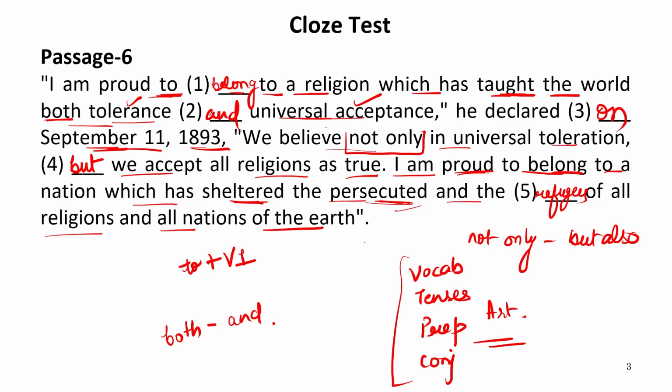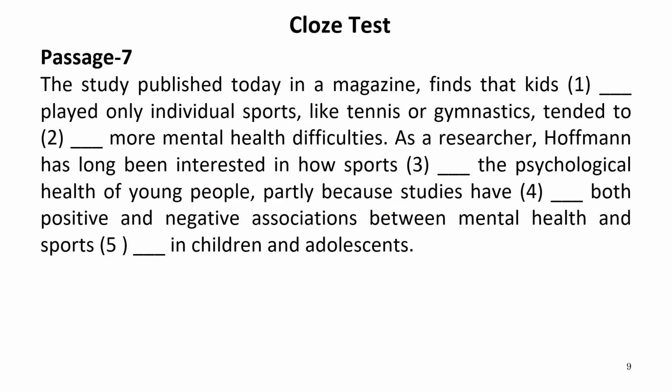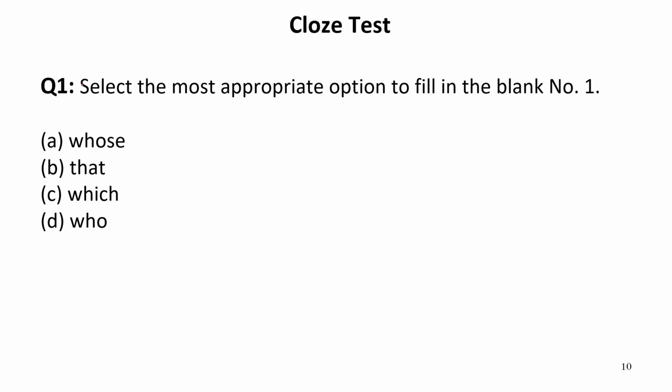Now let us move to the next passage. I hope all your answers are correct as well. So this is passage number 7. The study published today in a magazine finds that kids dash played only individual sports like tennis or gymnastics tended to dash more mental health difficulties. Now here the first blank is, the study published today in a magazine finds that the kids dash played. Now played is the verb third form. Now let us see what are the options given for the first blank.